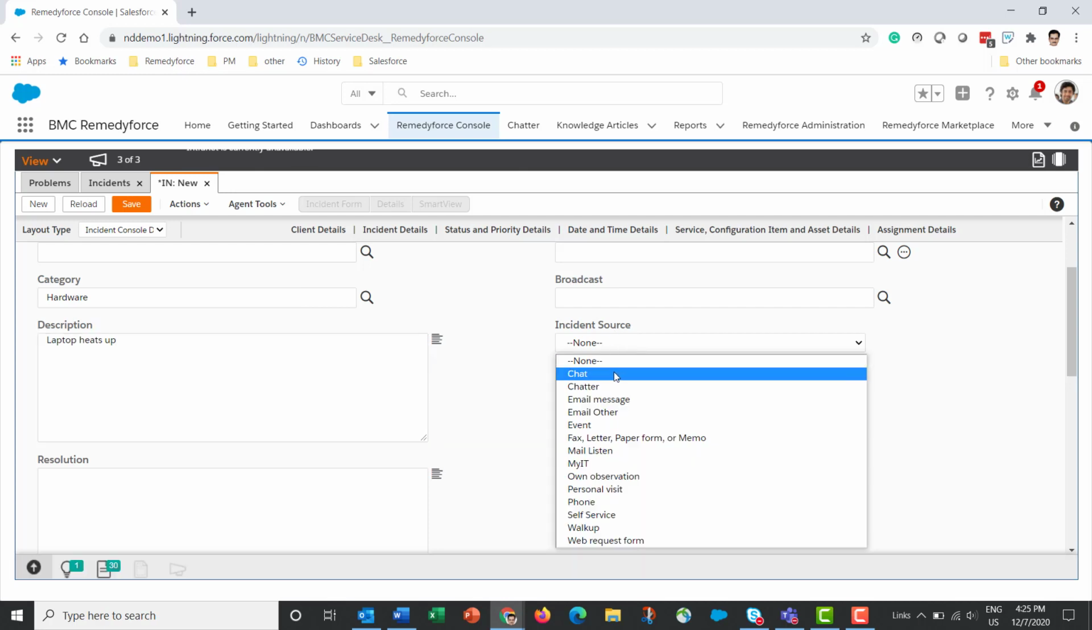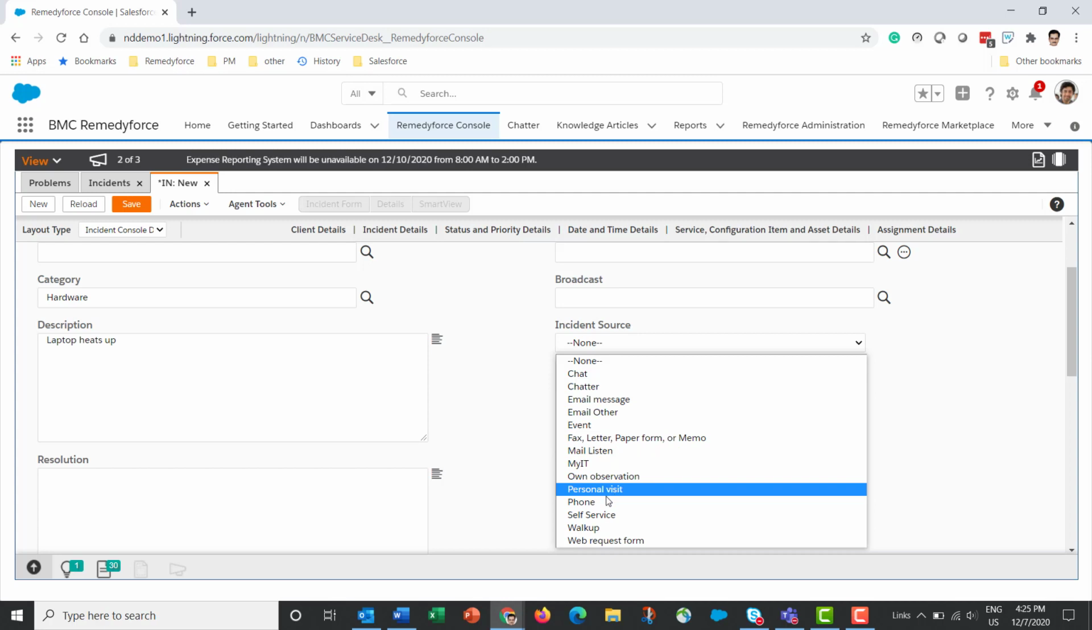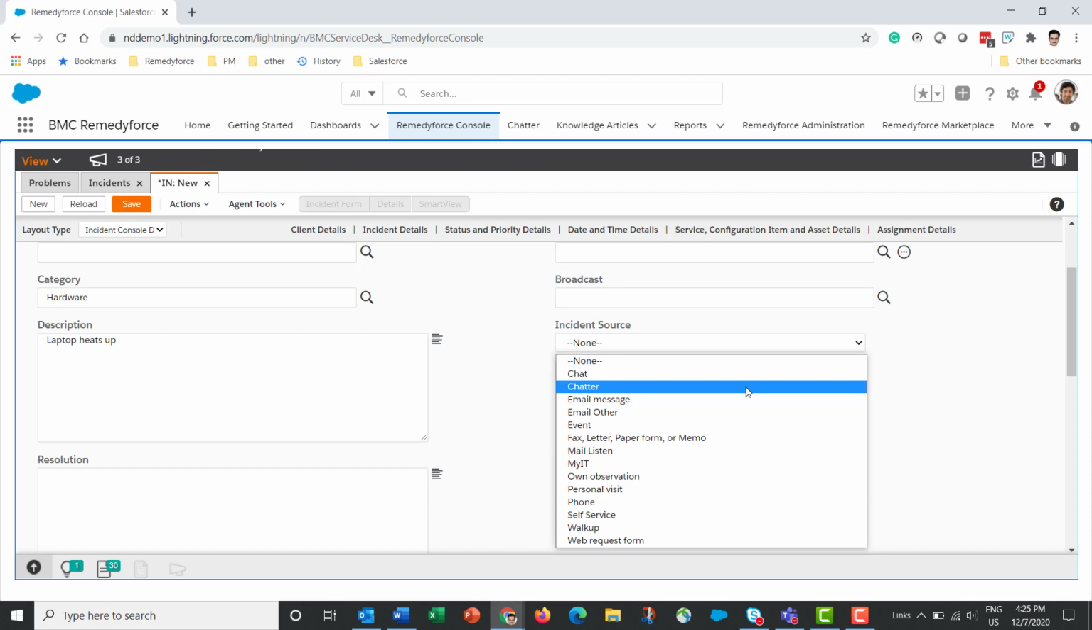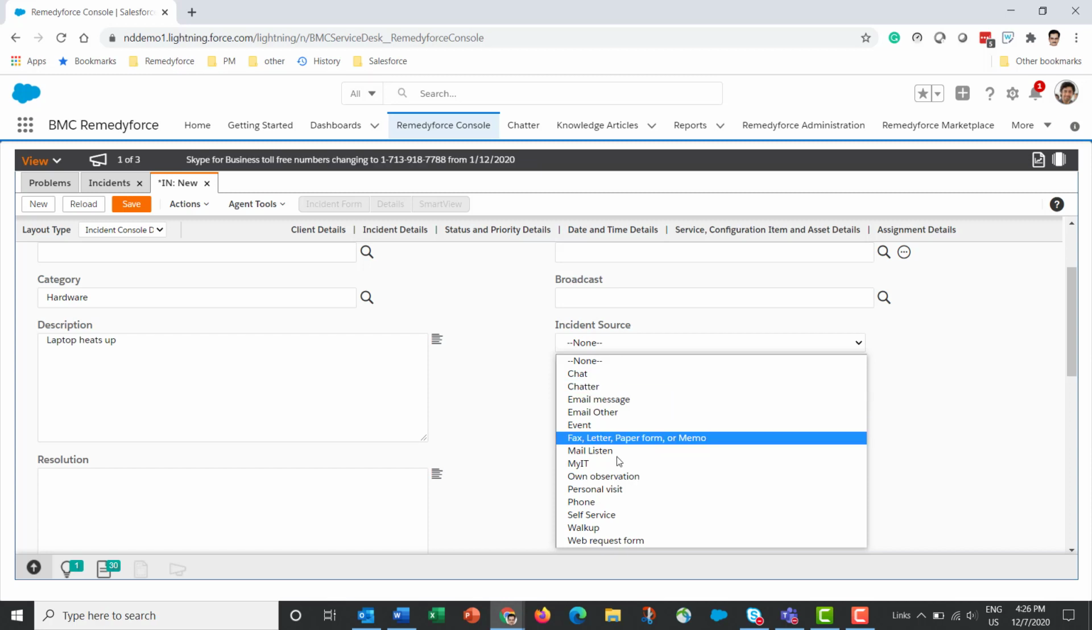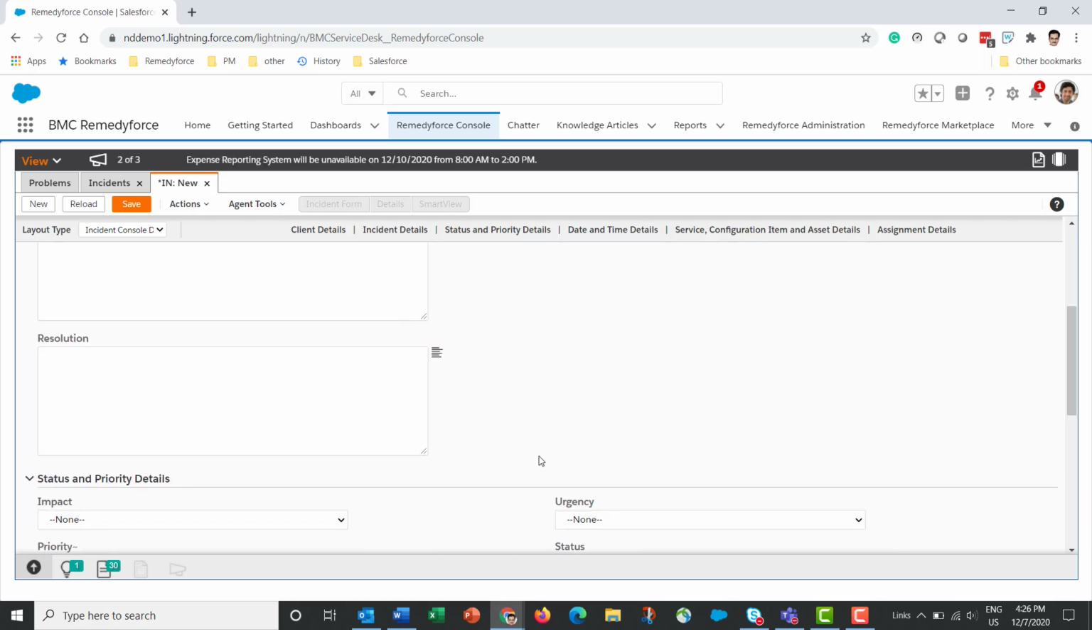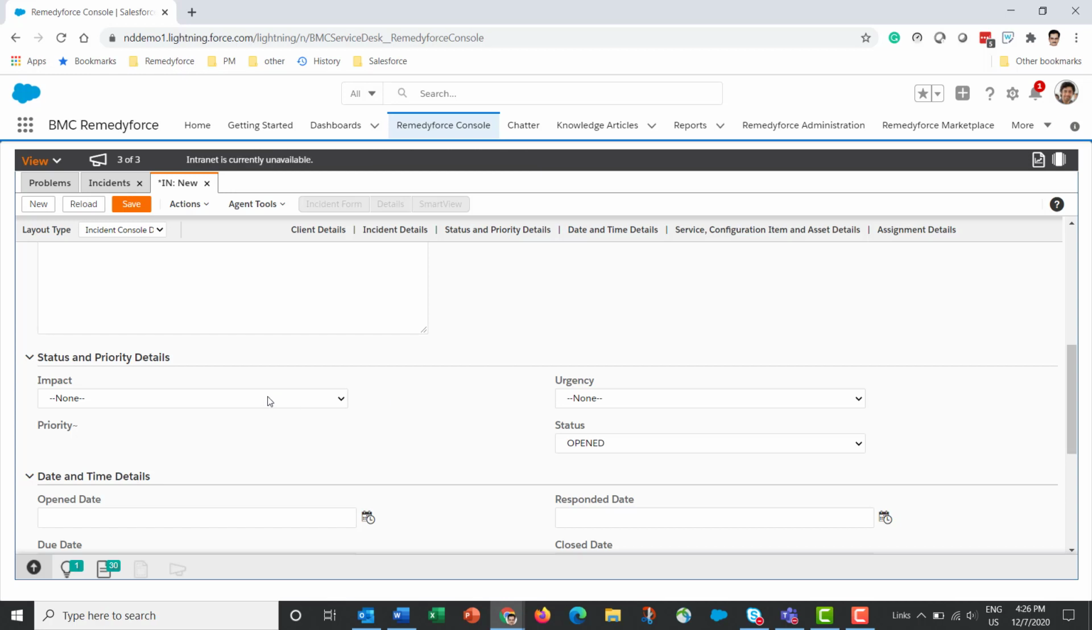It can be live chat, chatter, it can be email, it can be a personal visit or a phone call, it can be from self-service. Some of these values are set up automatically depending on how the incident is created. So for example, if the incident is created from self-service, then self-service is populated automatically. We leave resolution blank when the incident is created. Impact, choose the impact from this pick list, high, medium or low.